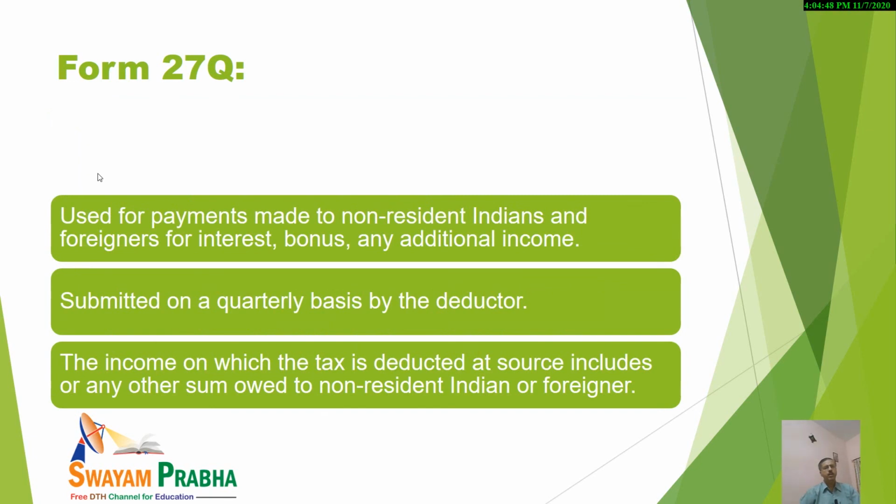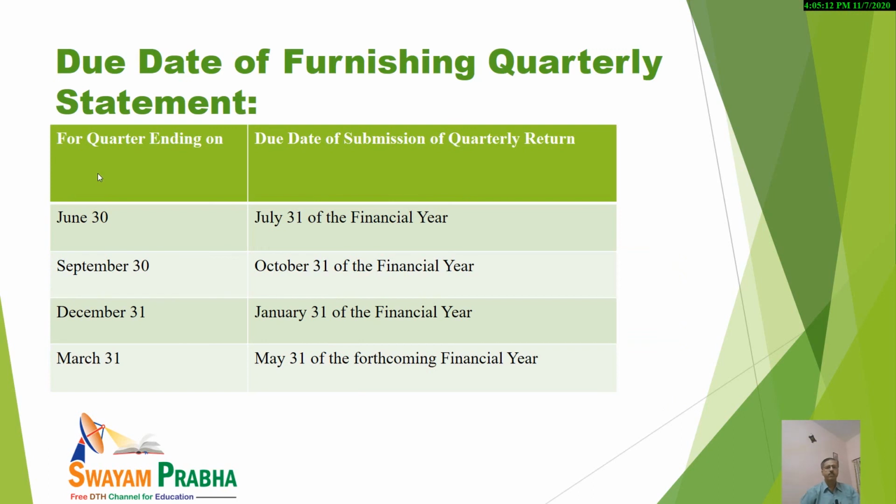It is basically required for non-resident Indians, foreigners, and various interest, bonus, or any additional income earned by them. And it is again submitted on a quarterly basis by the deductor. And finally, the income on which tax is deducted at source includes any other sum owed to a non-resident Indian or foreigner.